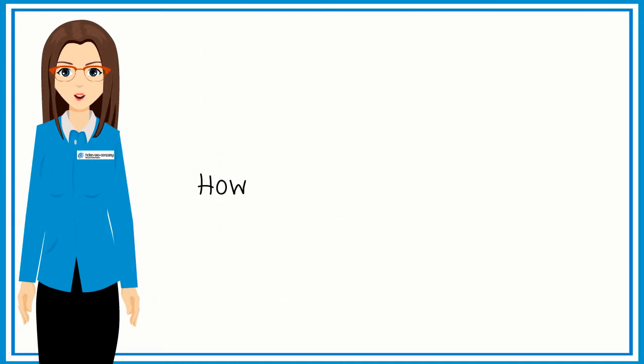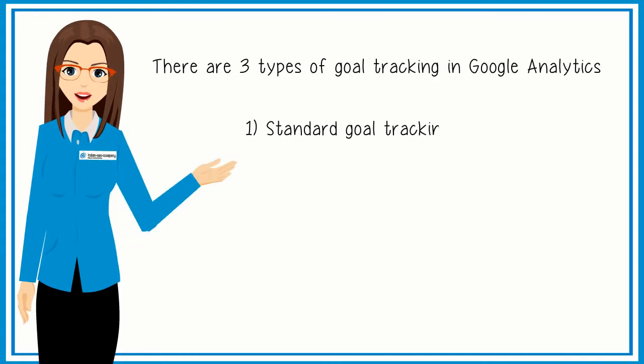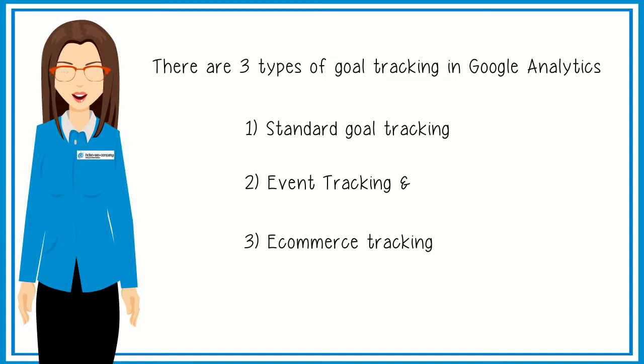Now the question is how to track goal metrics. There are 3 types of goal tracking in Google Analytics: standard goal tracking, event tracking, and e-commerce tracking. In this video, I will discuss all about standard goal tracking.